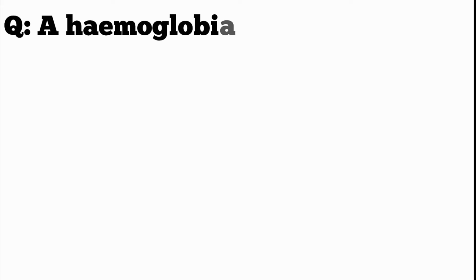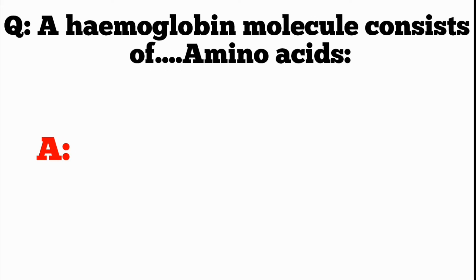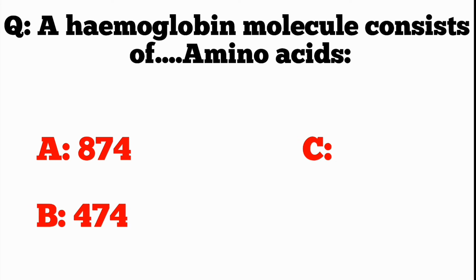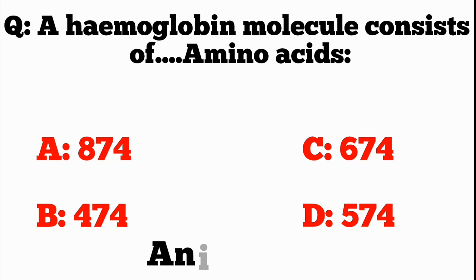Q. A hemoglobin molecule consists of amino acids A. 874, B. 474, C. 674, D. 574. ANS. 574.